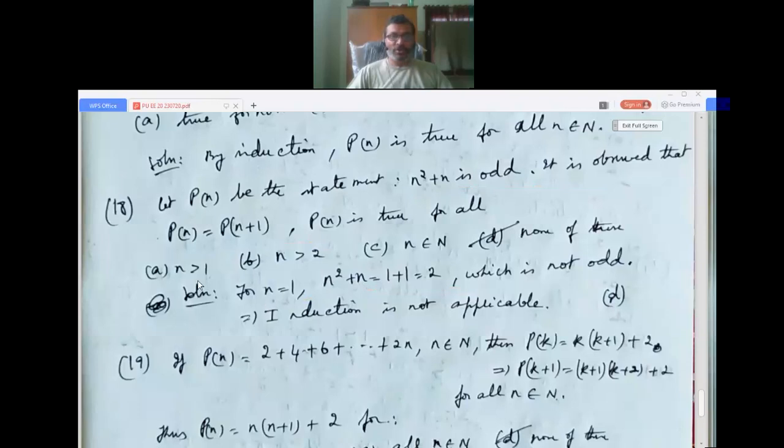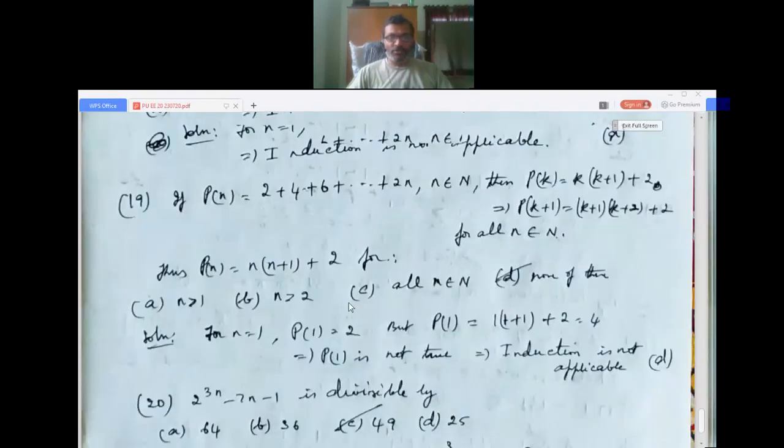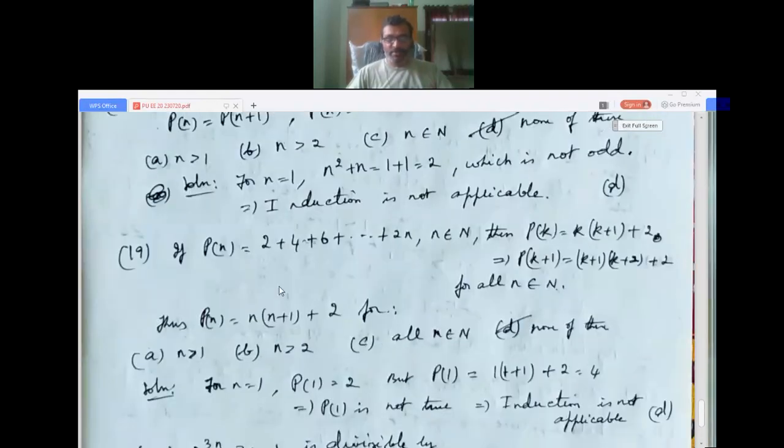Okay, so we go to the 19th problem now. I hope it is clear. If P of n equals 2 plus 4 plus 6 till 2n, and n is a natural number, then P of k is equal to k into k plus 1 plus 2, and P of k plus 1 is k plus 1 into k plus 2 plus 2 for all n belongs to N. Thus P of n equals n into n plus 1 plus 2. Options: for all n greater than 1, n greater than 2, for all n, none of these.